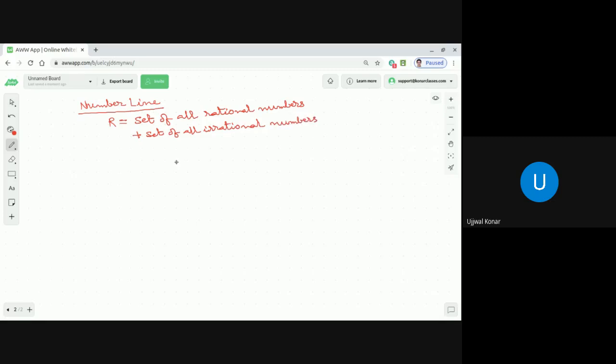Correct, no? Yes, sir. And that is called the set of real numbers. Now, any real number we can represent in the number line.